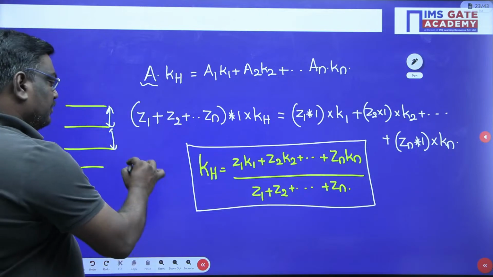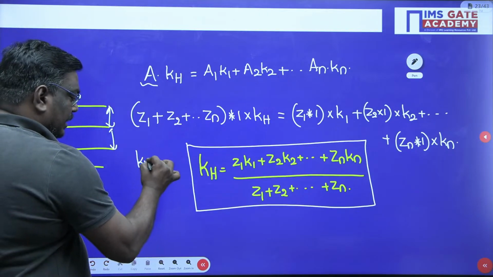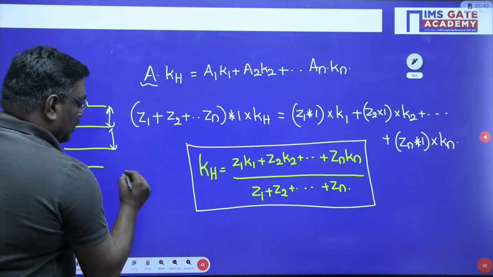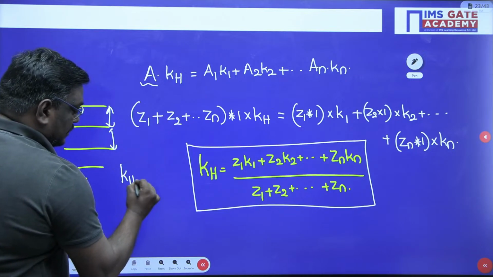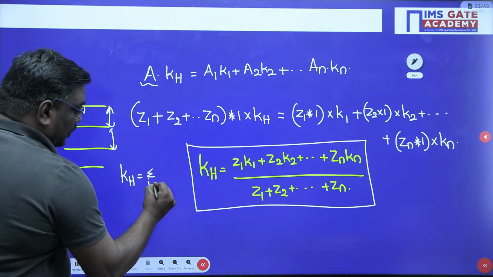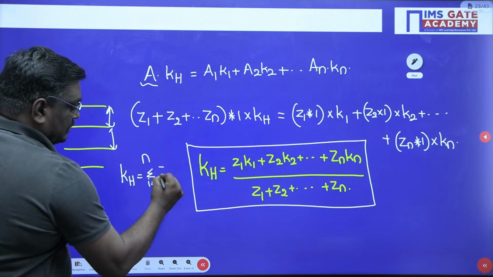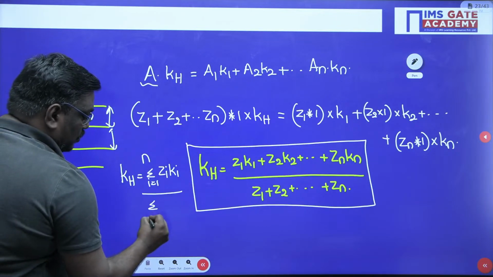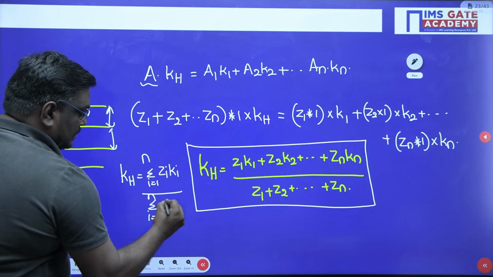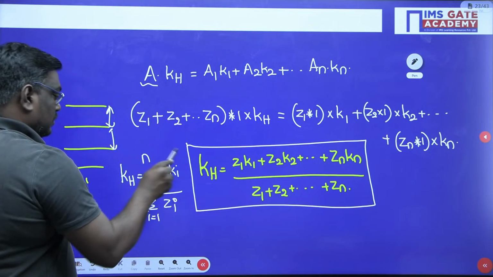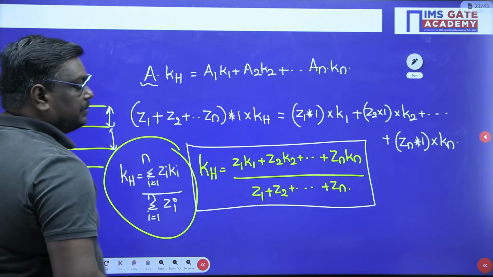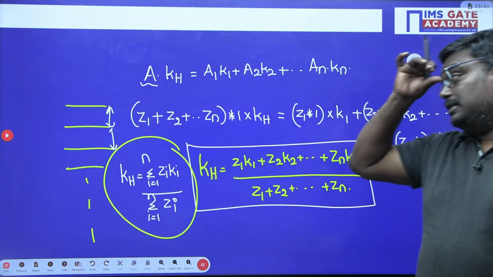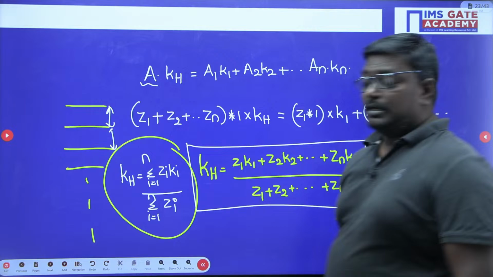Or if you write in a mathematical way, you can write KH is equal to sigma i equal to 1 to n Zi Ki upon sigma i equal to 1 to n Zi. This also can be written. So this is the formula for what, my dear students? This is the formula for horizontal permeability.